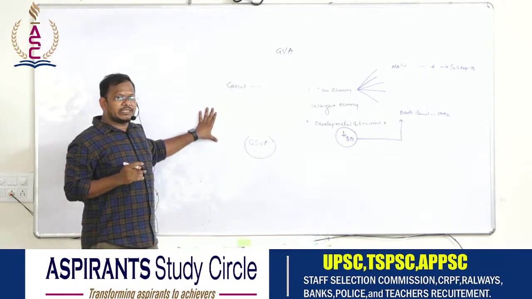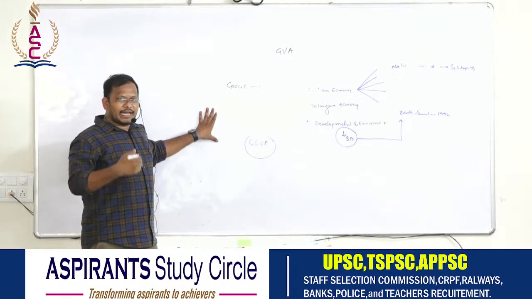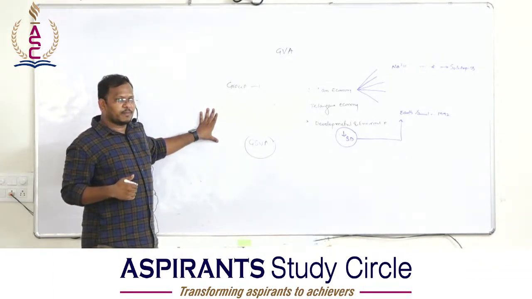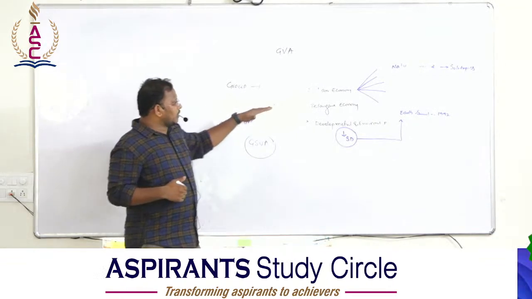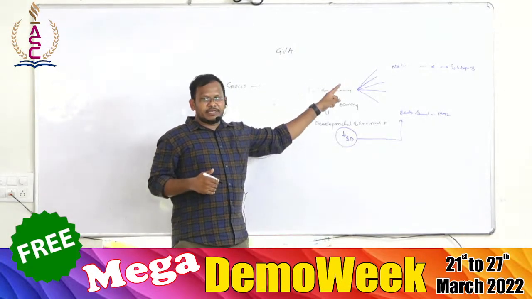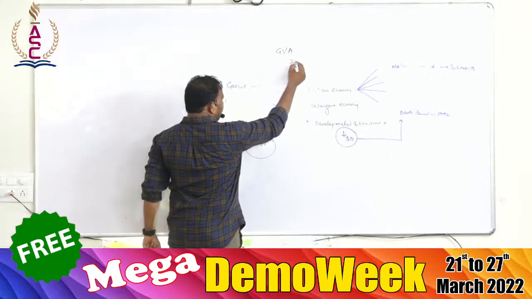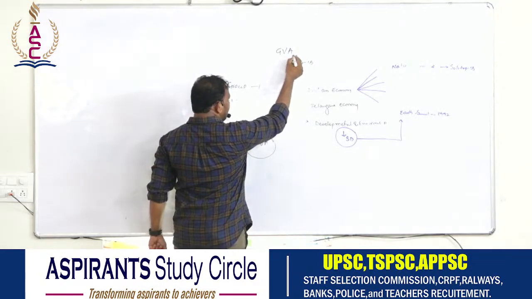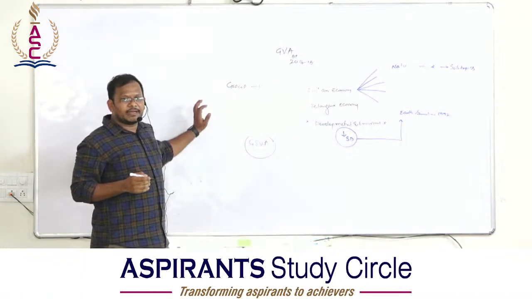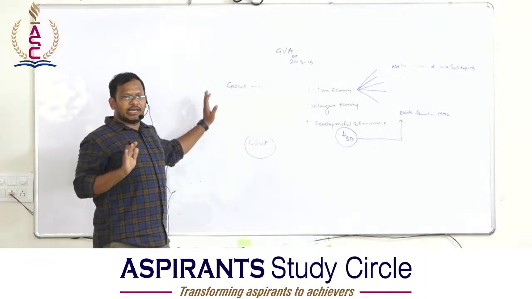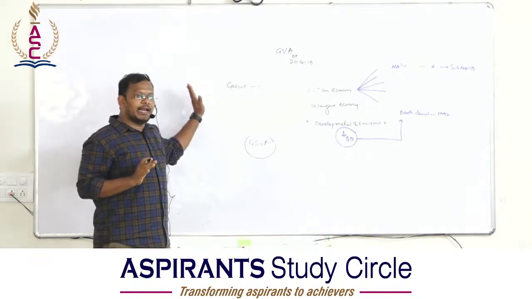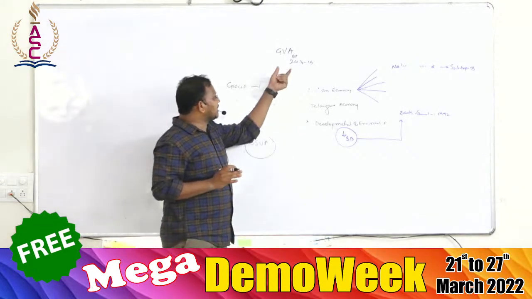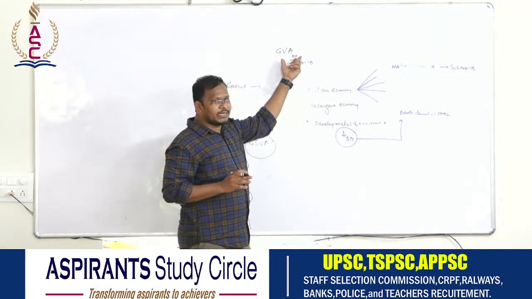Why do we calculate GVA when there is actually GDP, GNP, NNP? As far as national income is concerned, from 2014-15 onwards, national income is calculated as GVA at basic price. Earlier we used to calculate national income as NNP at factor cost. Now we are calculating GVA at basic price.